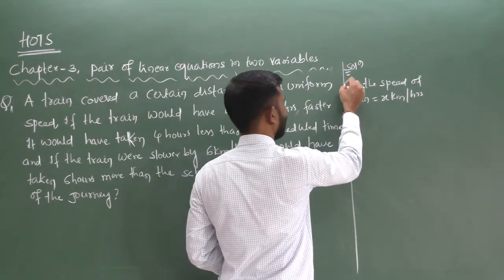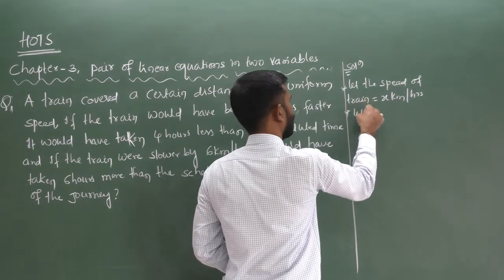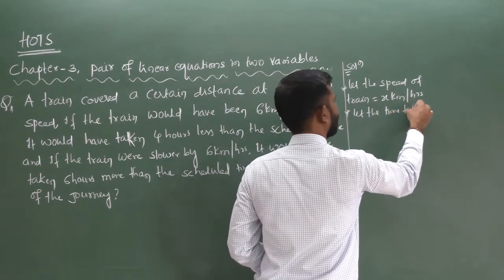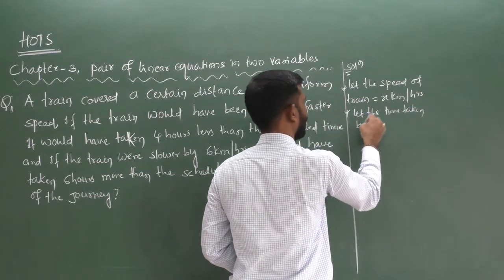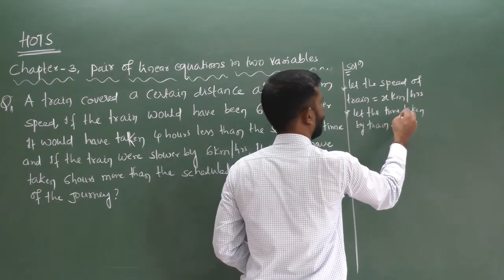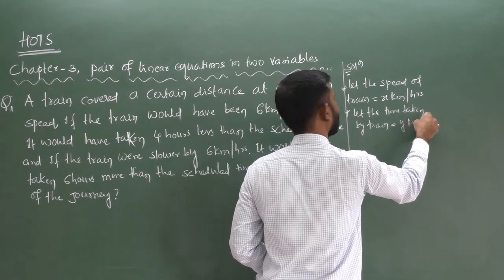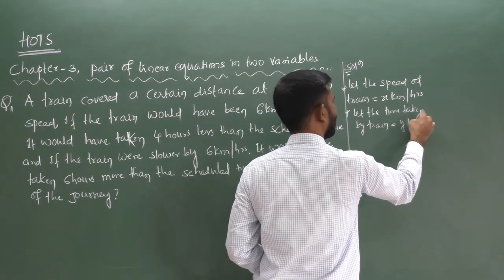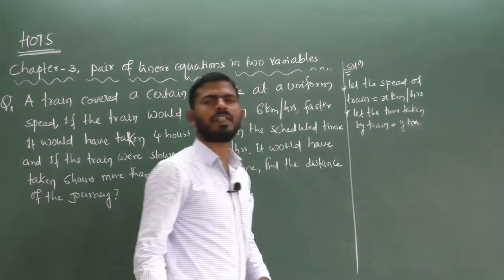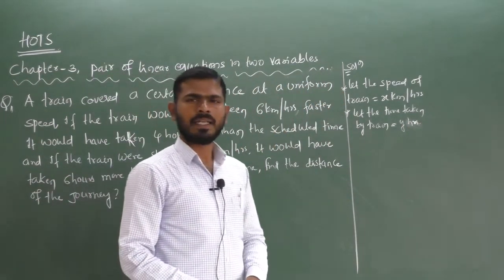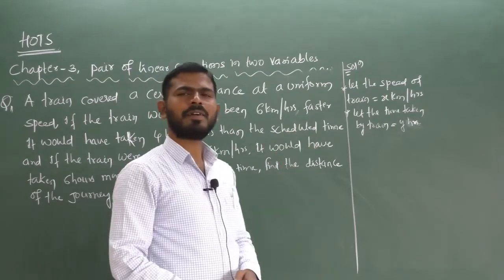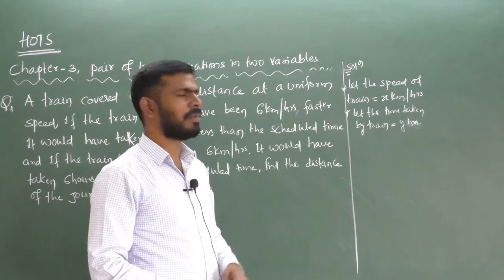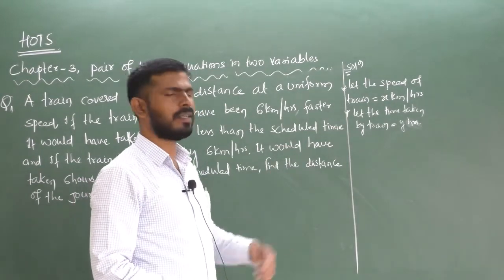Second, let the time taken by the train equal y hours. Time you have to measure in hours, so I write hours, not kilometers. The unit of speed is kilometer per hour, and the unit of time is hours.